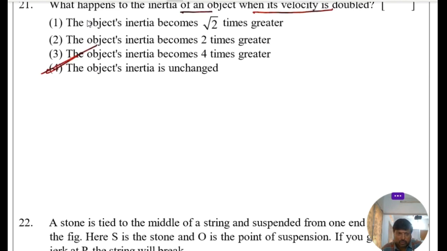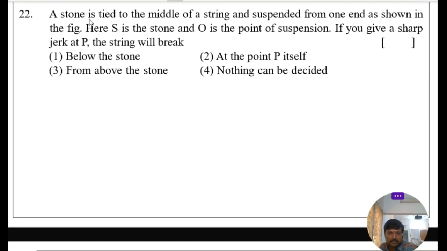Let's go to 22nd question. A stone is tied to the middle of a string and suspended from one end as shown in figure. Here S is the stone and O is the point of suspension. If you give a sharp jerk at P, the string will. Let's take another look at the figure.